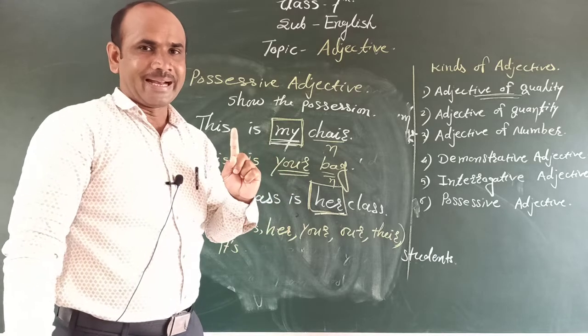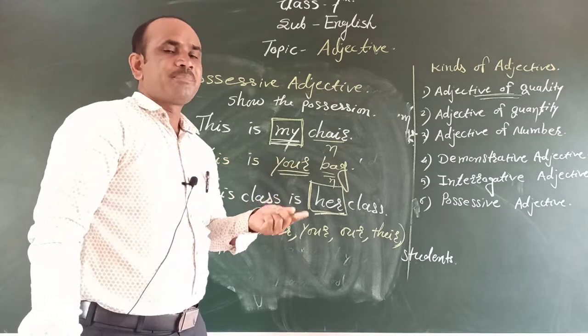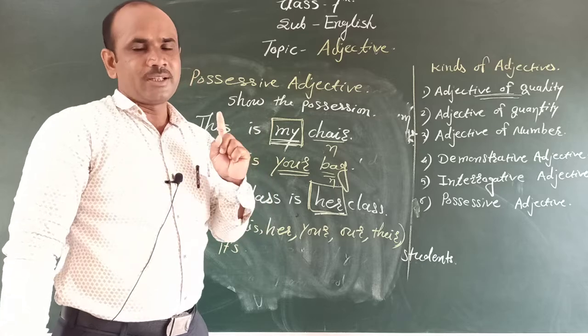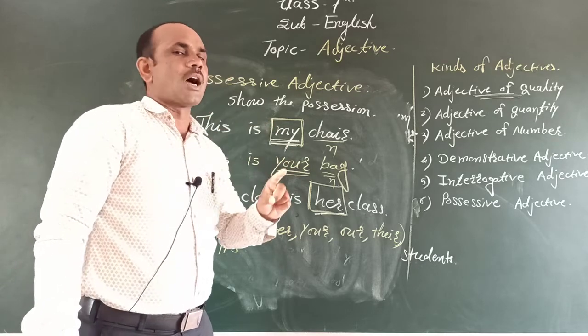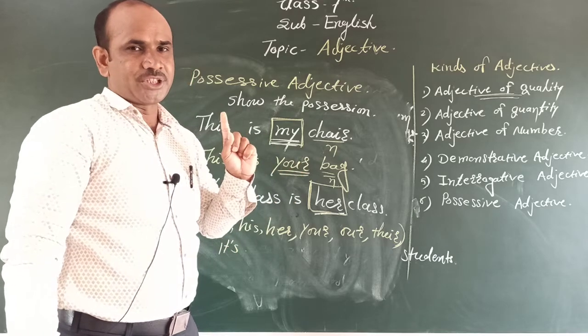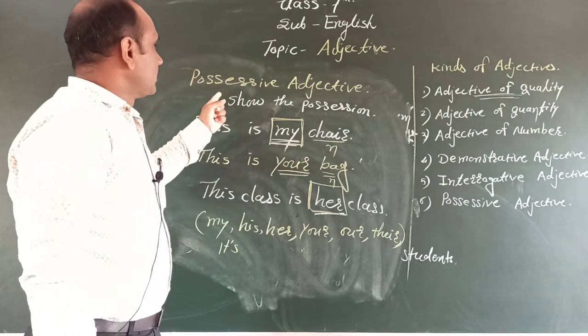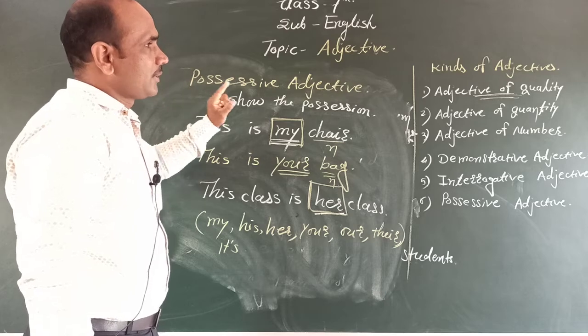In another way, it is a describing word.